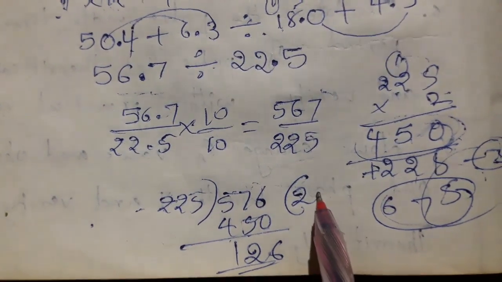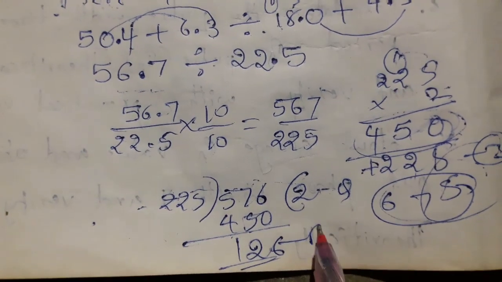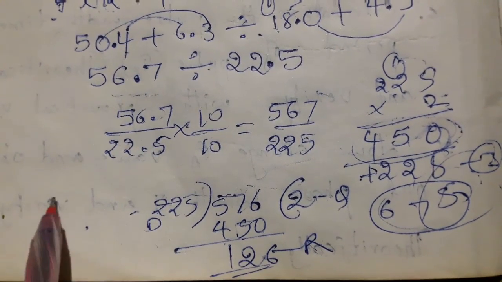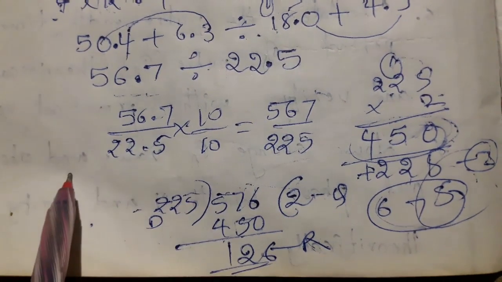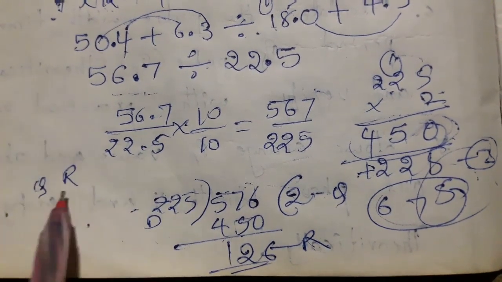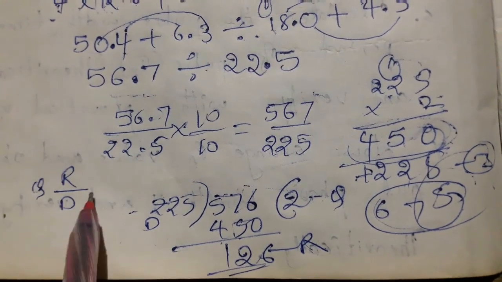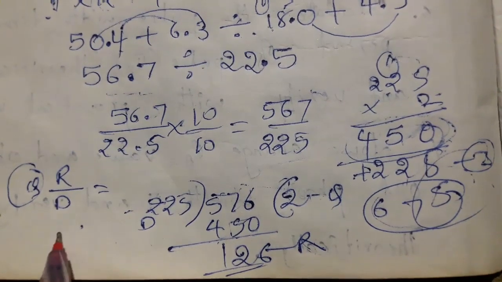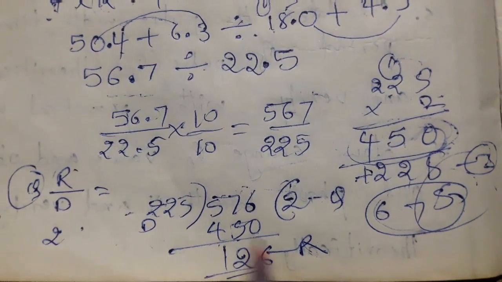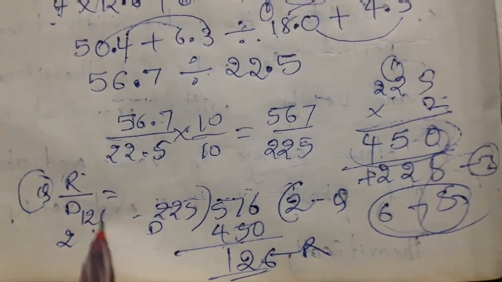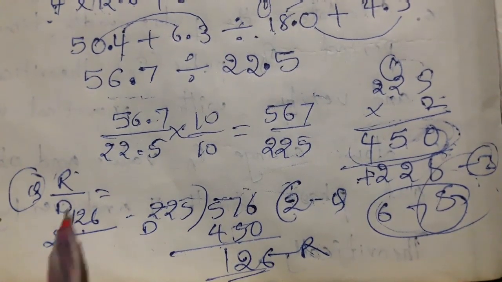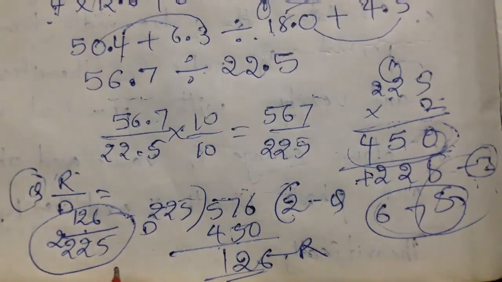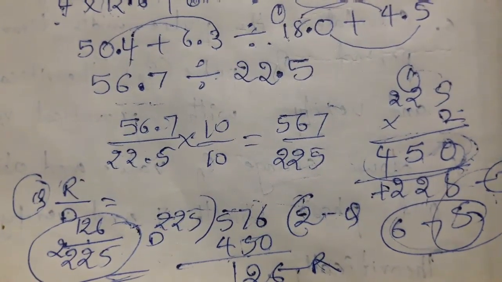Write in a mixed fraction form means this is coefficient and this is remainder, isn't it? And this is divisor. So see here, remainder, coefficient by divisor, like this. So coefficient value is 2, isn't it? Remainder value is 126 by divisor means 225. So this is the answer of this question, isn't it? Now move to next question.